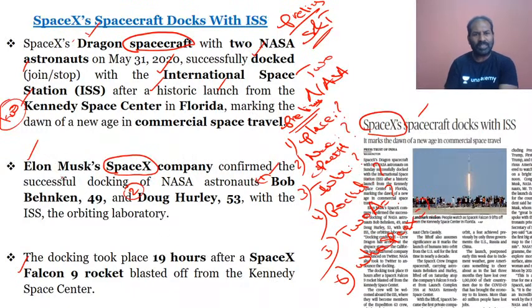Elon Musk is also CEO of any guesses? Tesla. Tesla cars. So he is also CEO of Tesla. So the owner of the SpaceX company, which is the first commercial space travel, is Elon Musk. And who are the two astronauts? Bob Behnken, 49 years, and Doug Hurley. And which is the rocket? The rocket is Falcon. This way you need to frame it, and it will be useful from the prelims point of view.